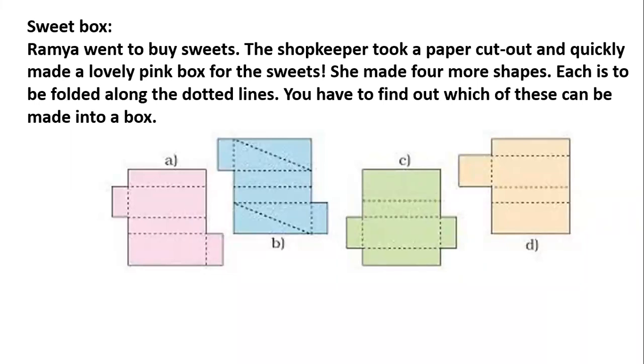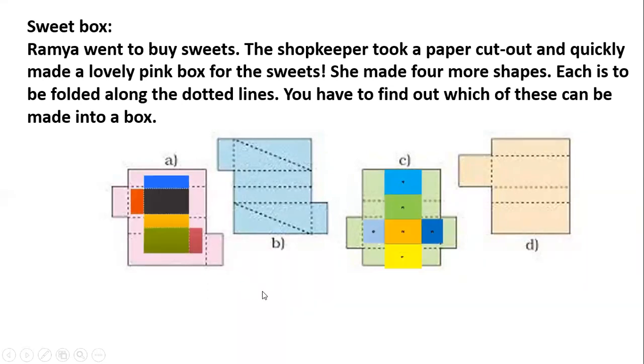Listen first. What about B? Dotted lines are making triangles. If you can see, top and bottom, you are getting triangles. But in a cuboid, you will never get a triangle. So B and D are not possible. Yes, it's A and C. With A and C, you can make a cuboid.